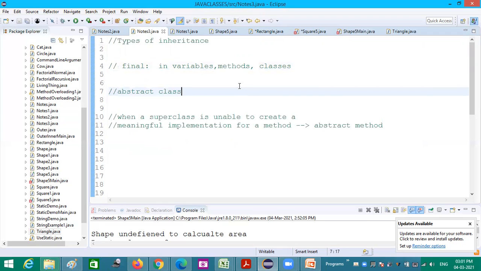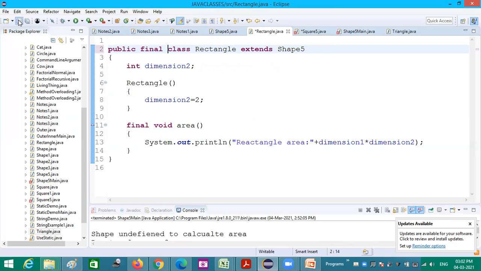Okay. So in today's session, we have seen what are all the types of inheritance, what is an abstract class, and what final means when applied to methods and classes, which is related to inheritance. So these things we have seen. I hope you got a good idea about this. So I'll be sharing